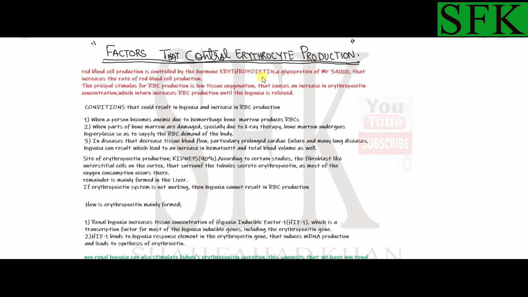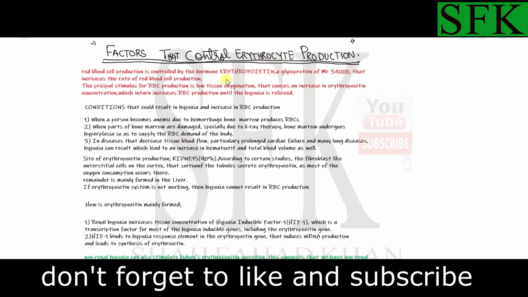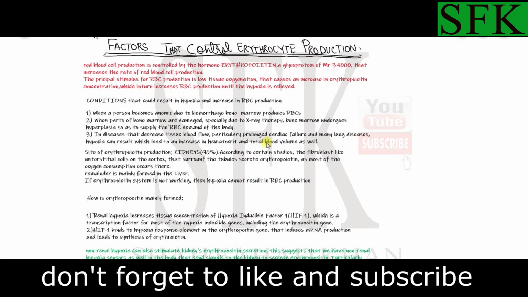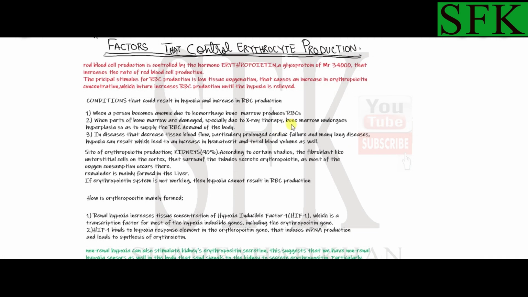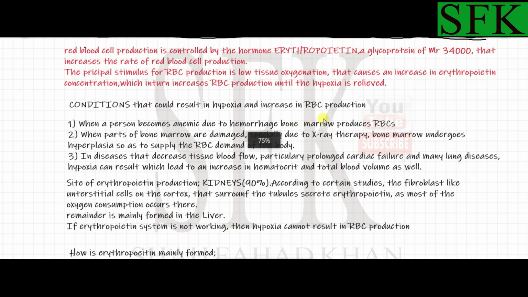Basically, this erythropoietin is responsible for increasing the rate of red blood cell production. The principal stimulus, as I told you just now, is low oxygen concentration, or low tissue oxygenation, or hypoxia. That decrease in oxygen concentration in the tissues mainly releases erythropoietin from the kidneys and other parts of the body, but the kidneys are the main producers of erythropoietin. Now I've listed a few conditions that could result in hypoxia and hence an increase in red blood cell production.